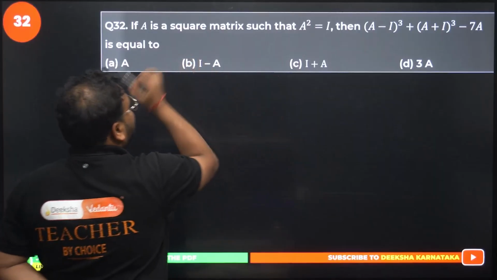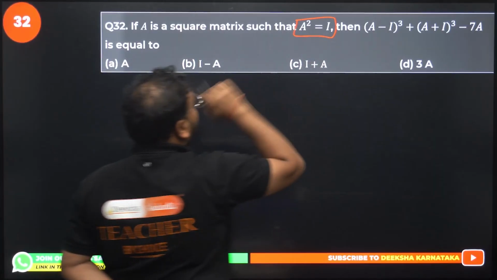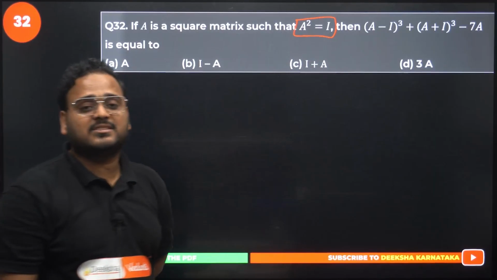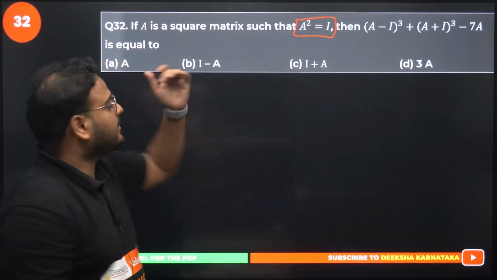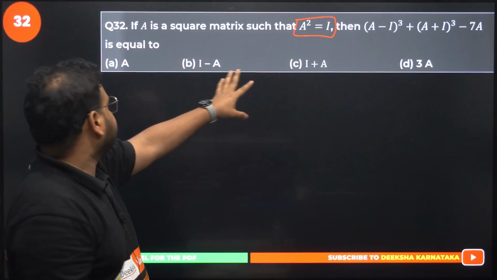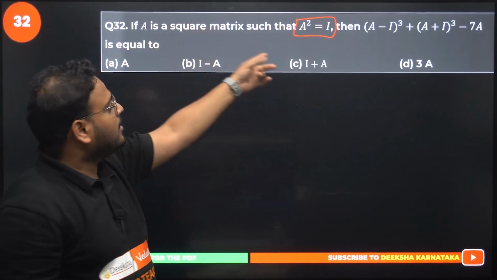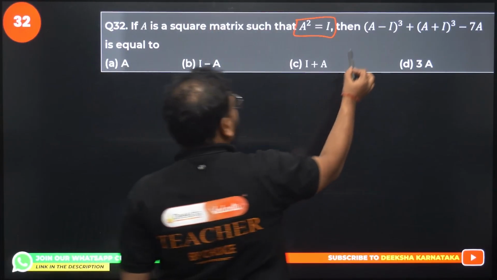Now this one is a little bit calculative. We're looking at A square equals I. This question can be asked in your 2 marker, 3 marker also. But here we have it in objective form, so we'll answer it. They're saying that A square equals I, and A is a square matrix. Find the value of this. Please check.